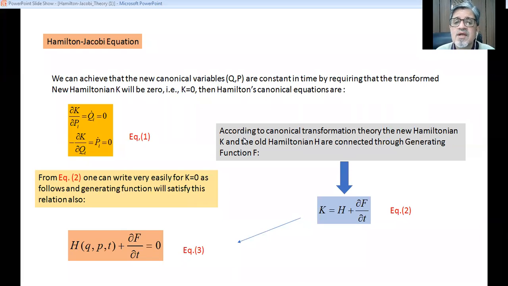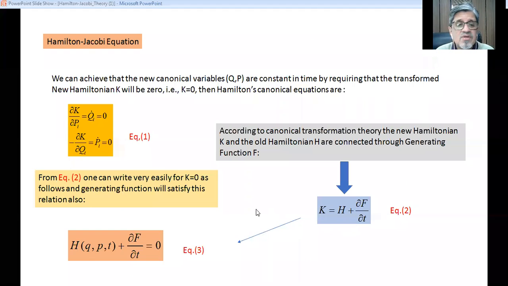Now, according to the canonical transformation theory, the new Hamiltonian K and the old Hamiltonian H are connected through the generating function. We have already seen in our canonical transformation theory, in all the 4 equations, this is a very common equation. So this is the relation between the new Hamiltonian and the old Hamiltonian.